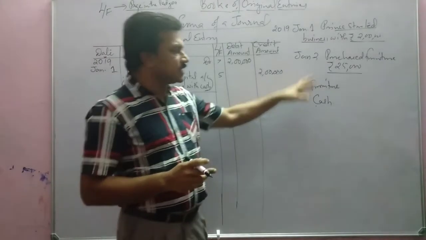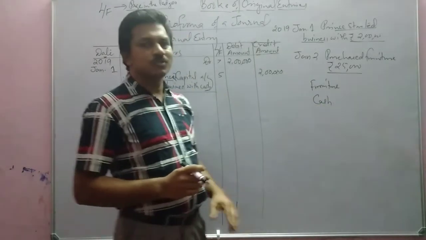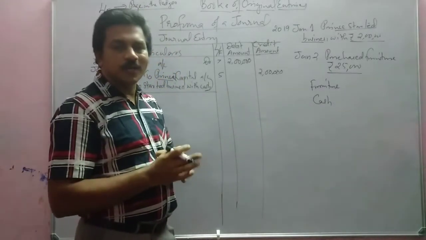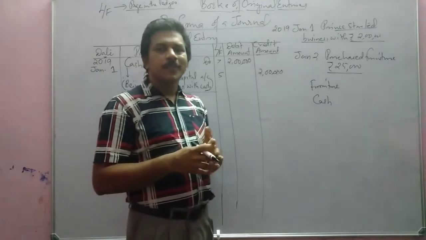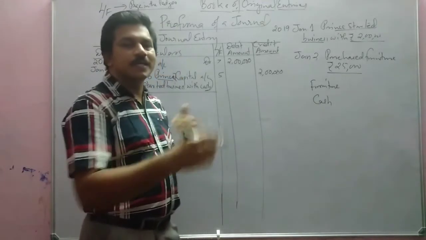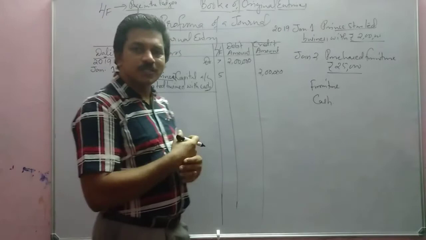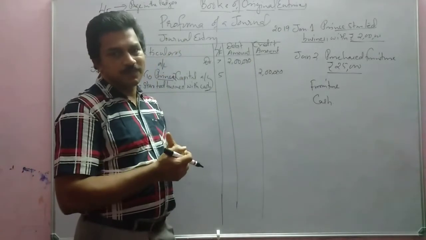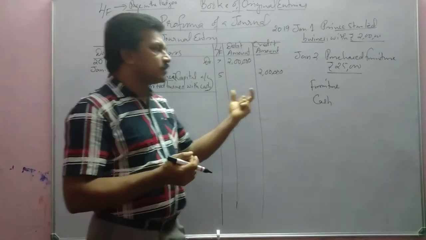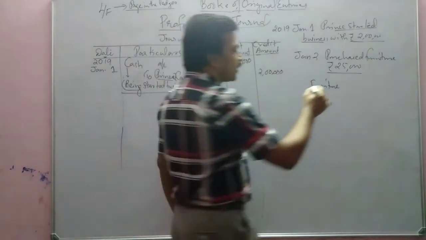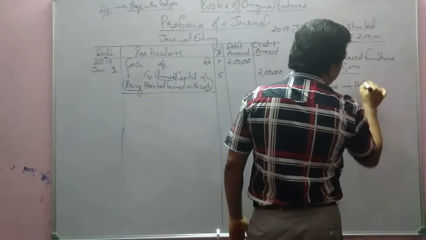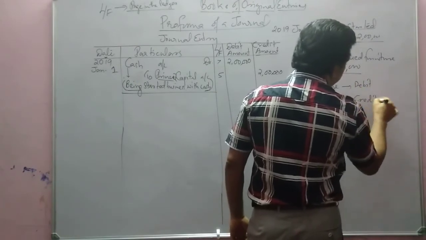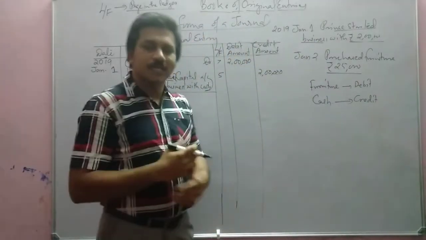Furniture is an asset, cash also is an asset. So let us see the real account rule: debit what comes in and credit what goes out. Furniture comes in, so furniture can be debited. And cash goes out, so cash can be credited. Furniture debit and cash credit, that is as per the traditional approach.